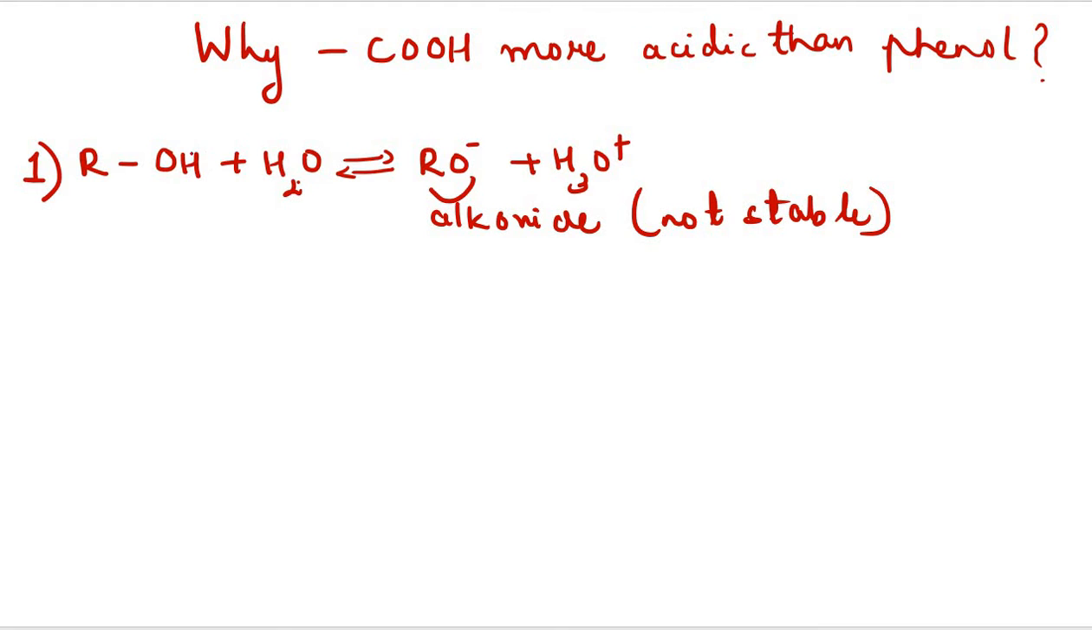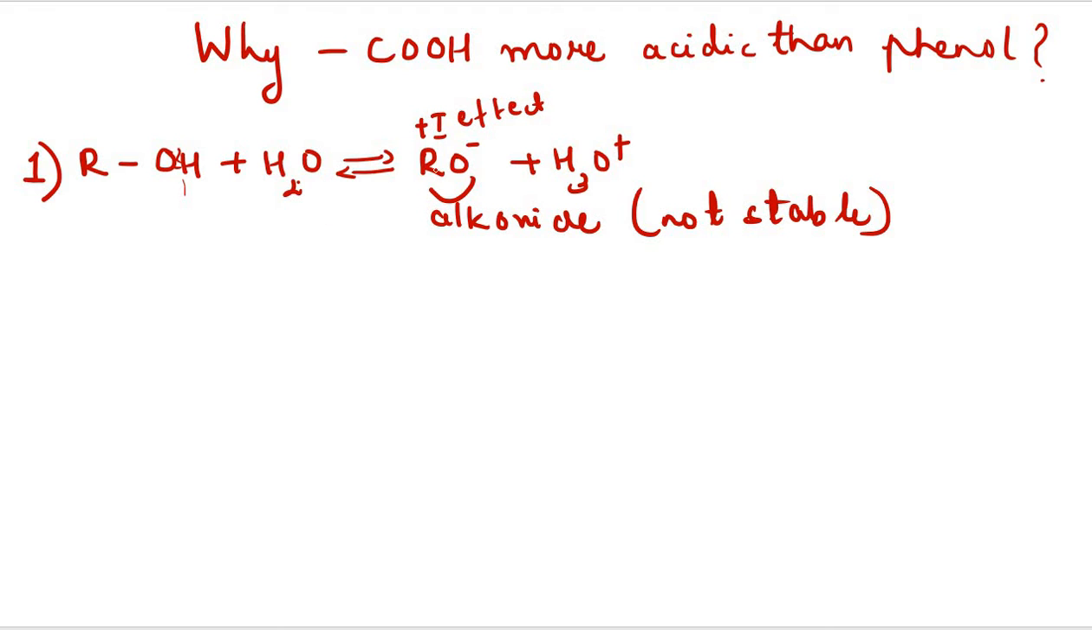Why is the alkoxide ion not stable? Here the cleavage of OH has taken place. The hydrogen has moved and been added to H2O, and thus we are getting RO minus. But here the alkoxide is not stable, because you can see that there is an alkyl group, and the alkyl group shows what effect? It shows the plus I effect.